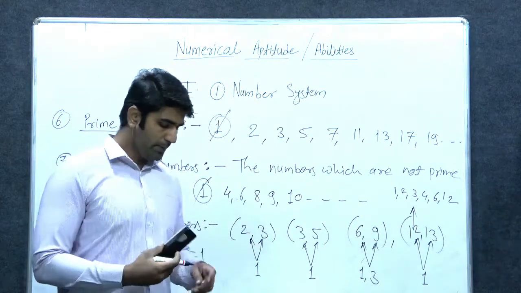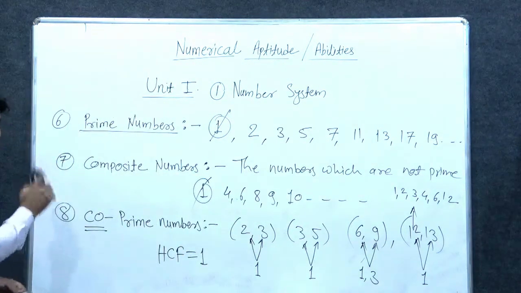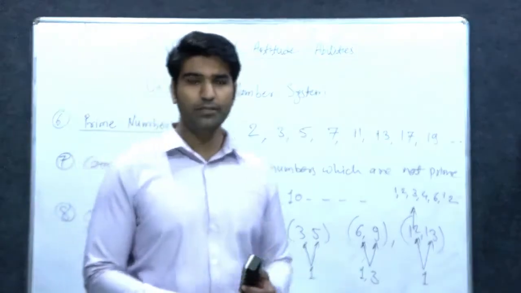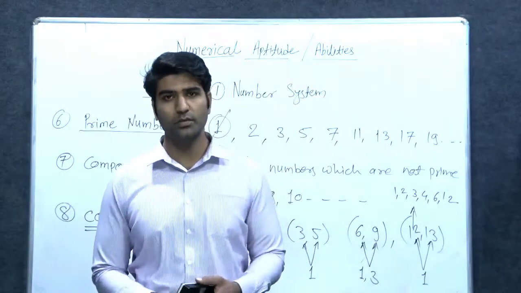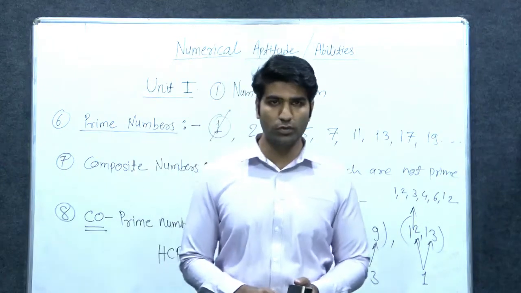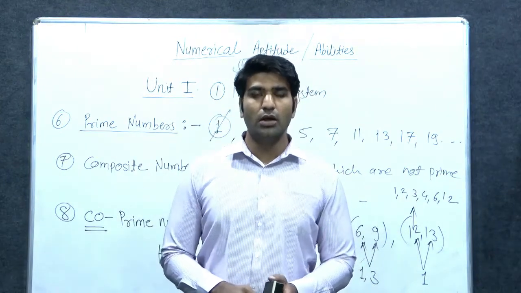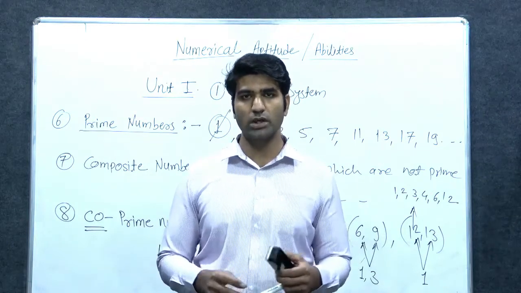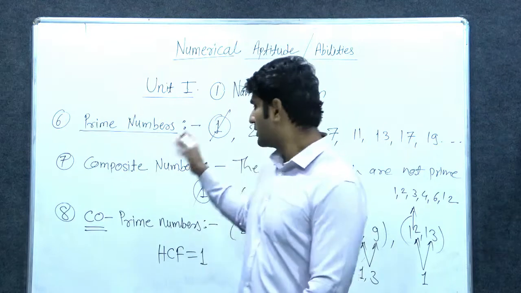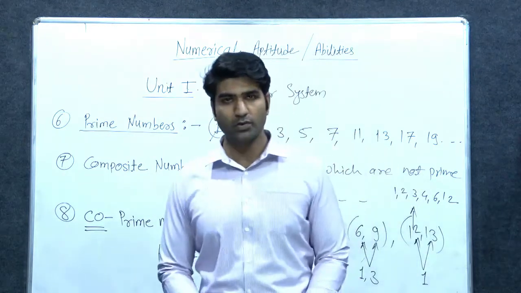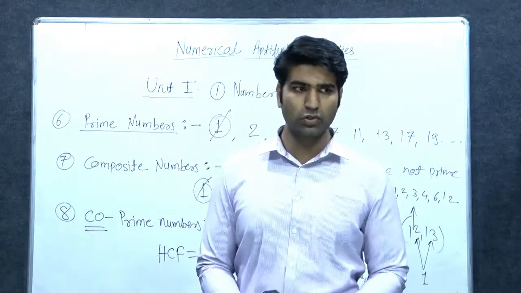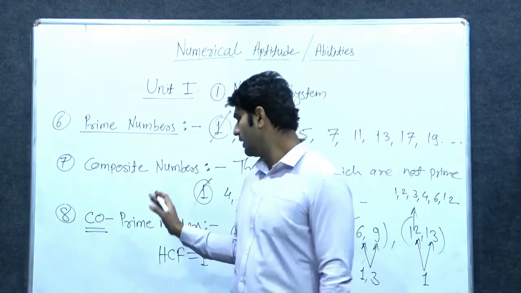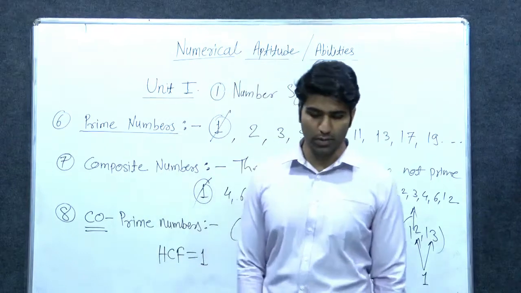Okay? So these are the 8 types of numbers which we have studied in the number system. There are many other types of numbers, but we are not studying them in this chapter because our syllabus has only these types of numbers, right? So in our syllabus we are going to study only 8 types of numbers.